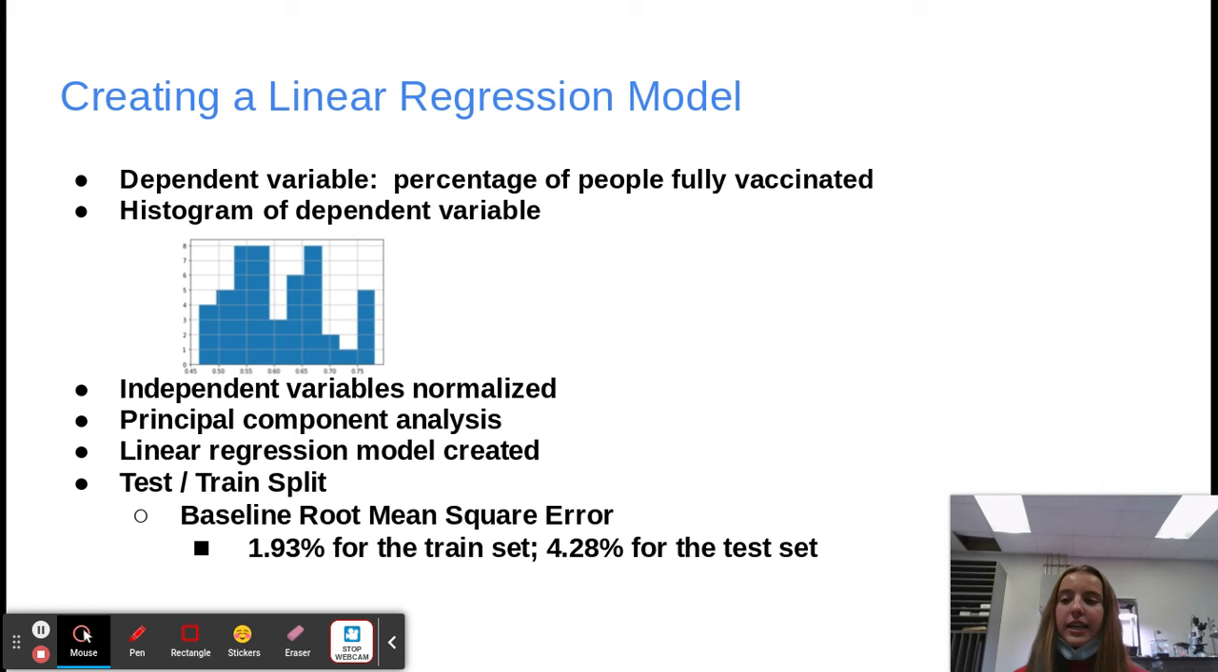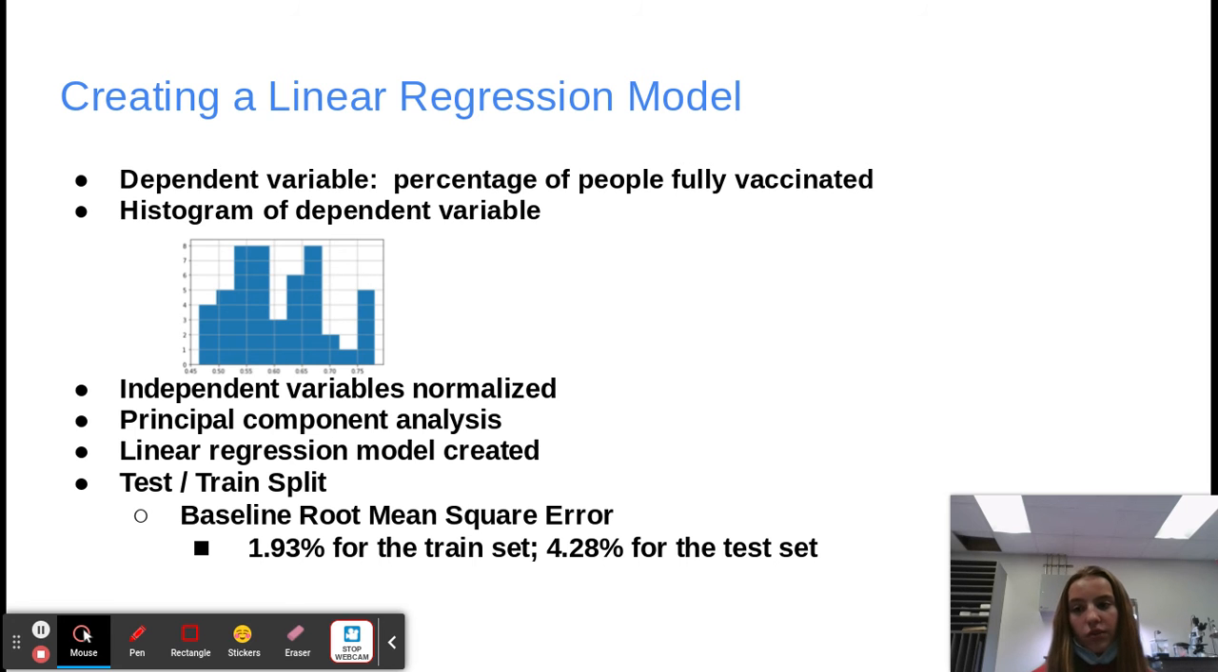The data was split using a test/train split with 13 in the test and 37 in the train groups. The model was then trained on the training set. To evaluate, the model was used to predict the test set. The initial regression was run using all the variables. A baseline performance of root mean square error of 1.93% for the train set and a root mean square error of 4.28% for the test set was obtained.